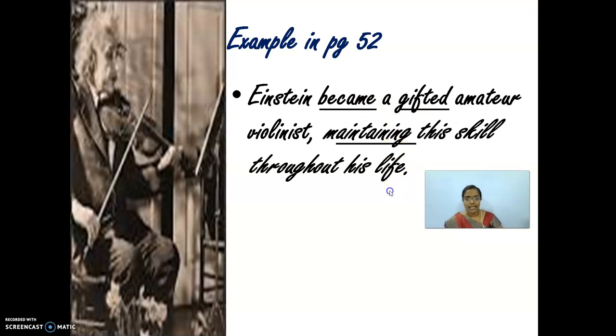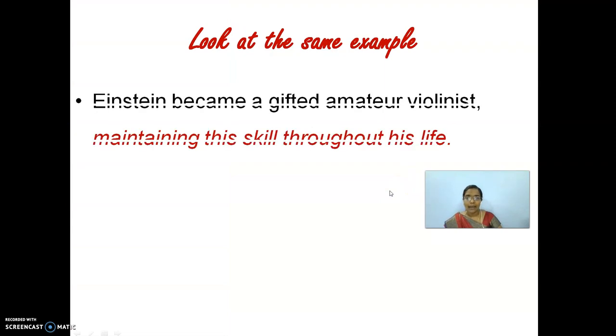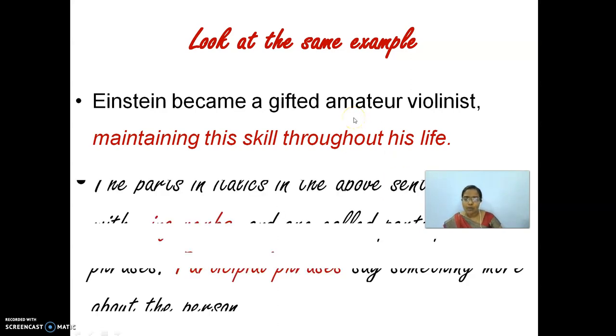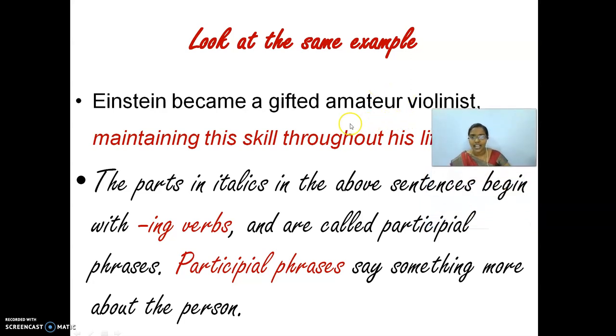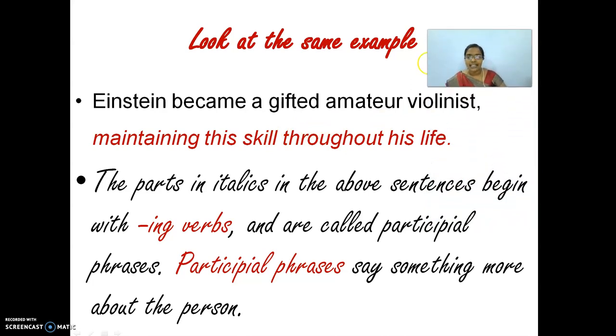Now come to the statement. Look at the same example. Einstein became a gifted amateur violinist, maintaining this skill throughout his life. This statement is given in your textbook. You can see the parts in italics in the above sentence. You know how to differentiate the font now, children. Here, this sentence is in italics. You could see that the words are slightly slanting. Okay, and I have highlighted the font also here.